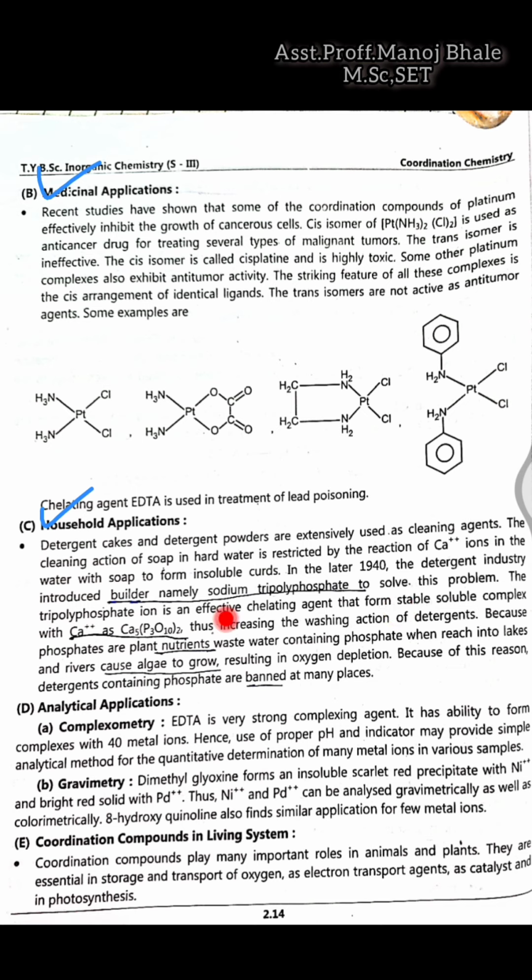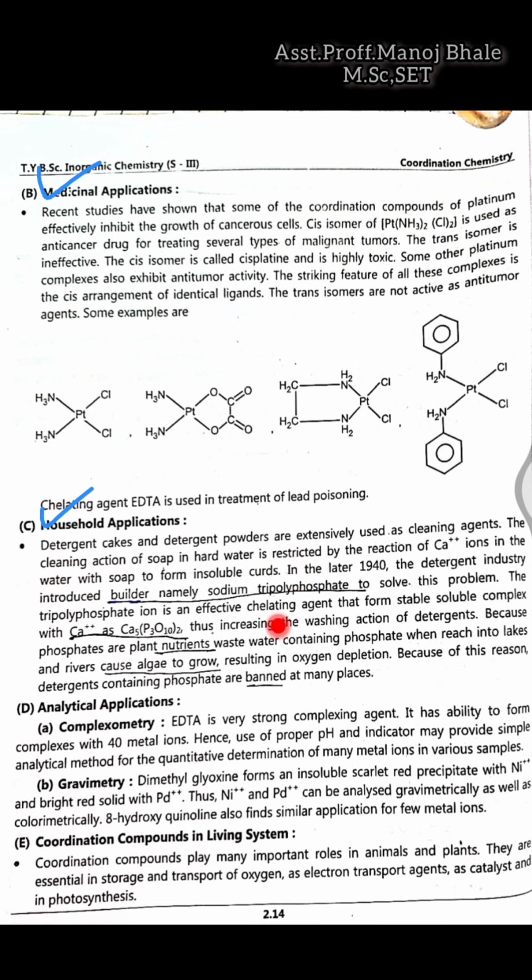That means in the detergent industry, the builder's name is sodium tripolyphosphate, which converts hard water into soft water. Because of that, the surface tension of the water decreases, and the cleaning action of the detergent cake or detergent powder increases here.